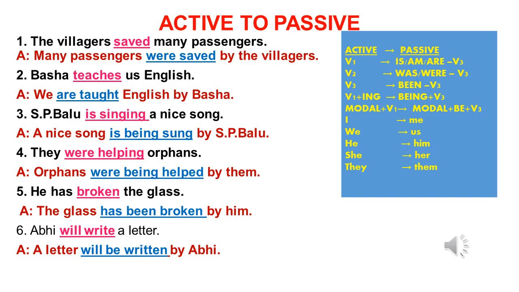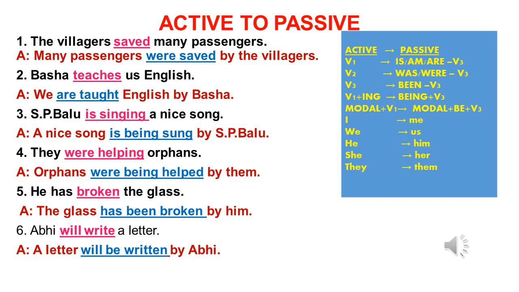Look at the second sentence. Basha teaches us English. Here we have two objects. You can write with any of the objects. So we can start the sentence with the first object, we. What is the verb? Teaches. It is the first form. So we use is, am, are as be forms. So we are. The third form of the verb teach, taught. We are taught. The second object can be written next to the verb, English. Now the subject as the object of the passive sentence, by Basha. We are taught English by Basha.